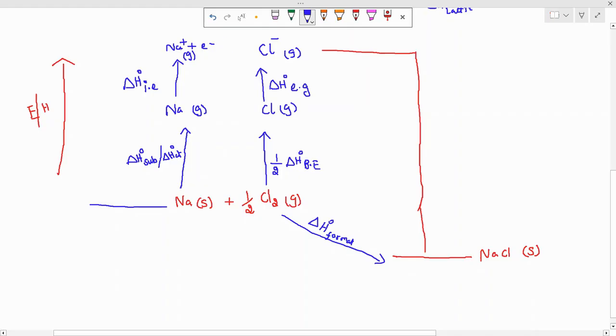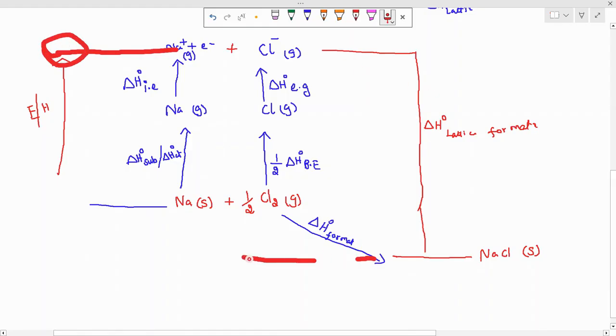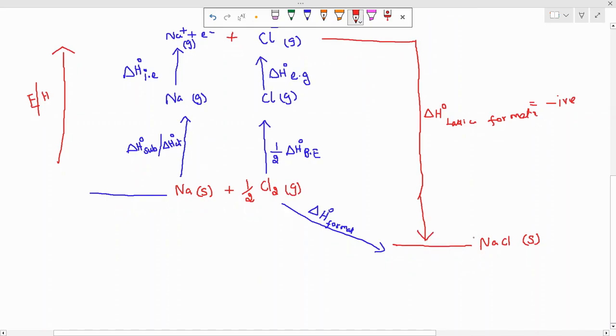But in this case, look at this. I am going to explain the AS level and A level Born-Haber cycle. That's why you have to go for it. Delta H naught lattice formation enthalpy. Look at this. The energy of the ions will be in that place, but here now the energy is decreased. That decreasing energy will be released as lattice formation enthalpy. That is why we have negative. So delta H will be negative in this case, for the Born-Haber cycle.